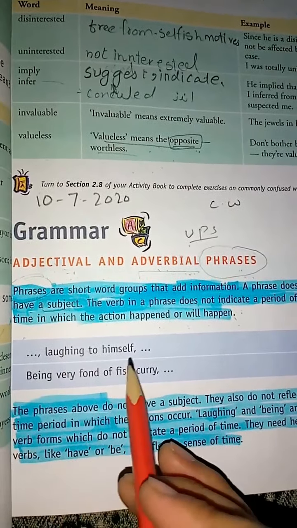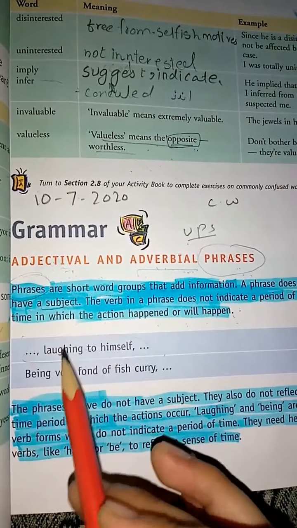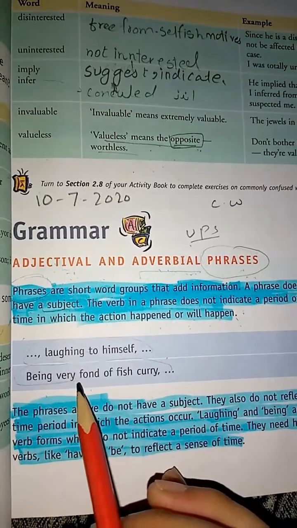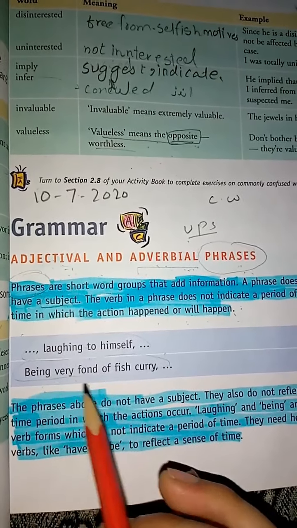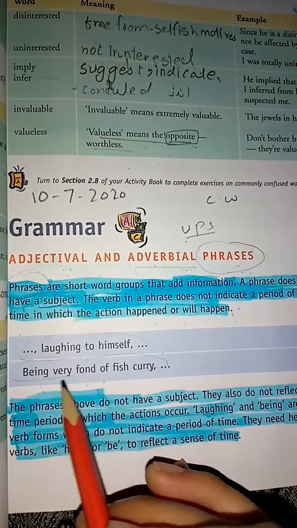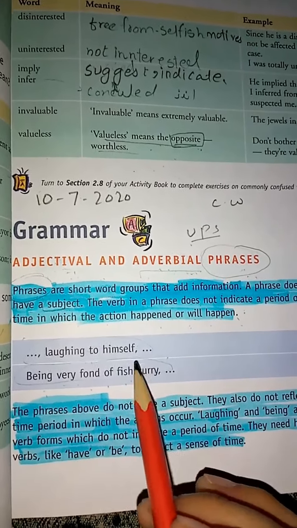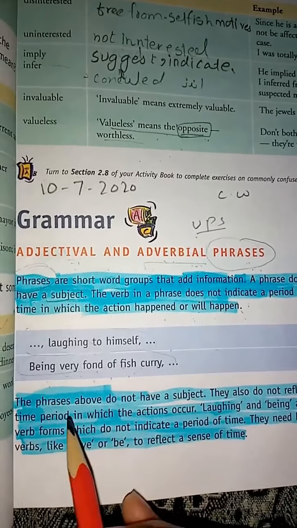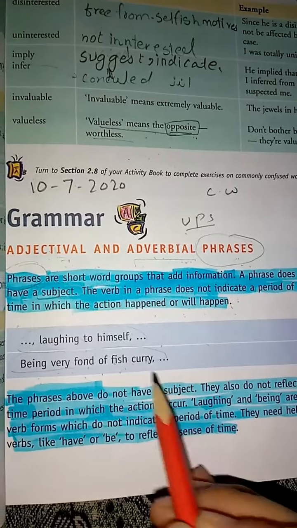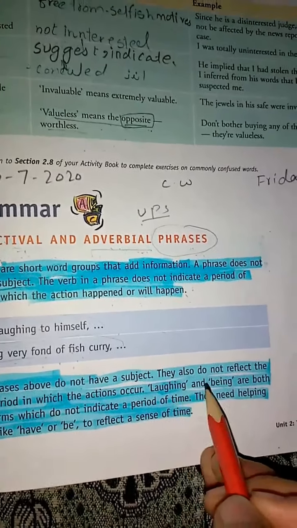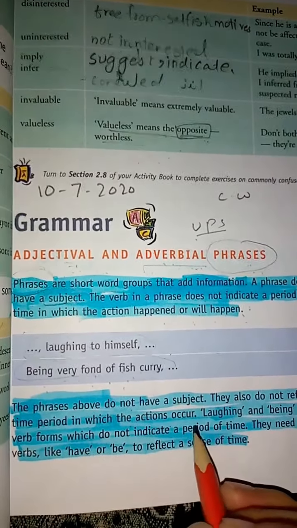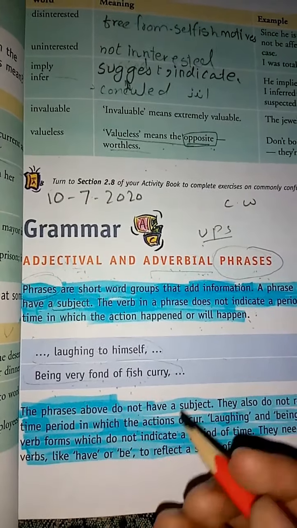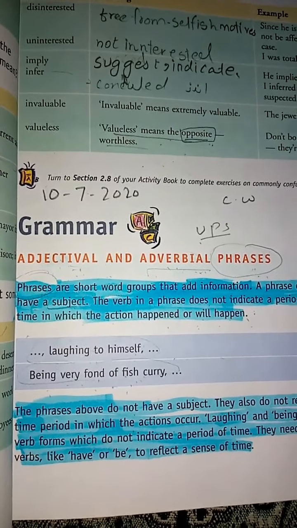"Laughing to himself" is a phrase. "Being very fond of fish curry" is also a phrase, but it doesn't have a subject, and it is also not showing the time period. The phrases above do not have a subject. They also do not reflect the time period in which the actions occur. We don't know at which time he laughed. We don't know at which time he is very fond of fish curry.